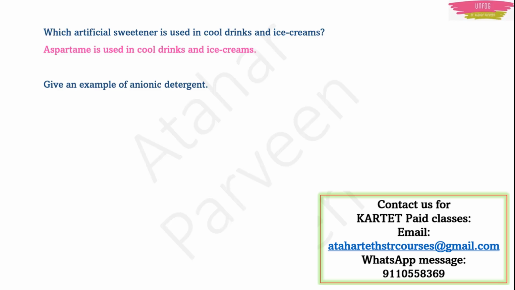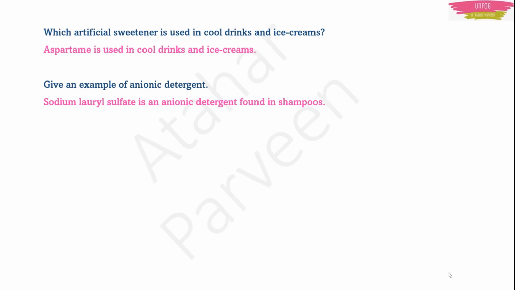Next question. Give an example of anionic detergent. I didn't give it in the lecture. I'll give it here. It is sodium lauryl sulfate. Okay. It is found in shampoos. You can remember anionic detergent. Shampoos you can remember. Okay.